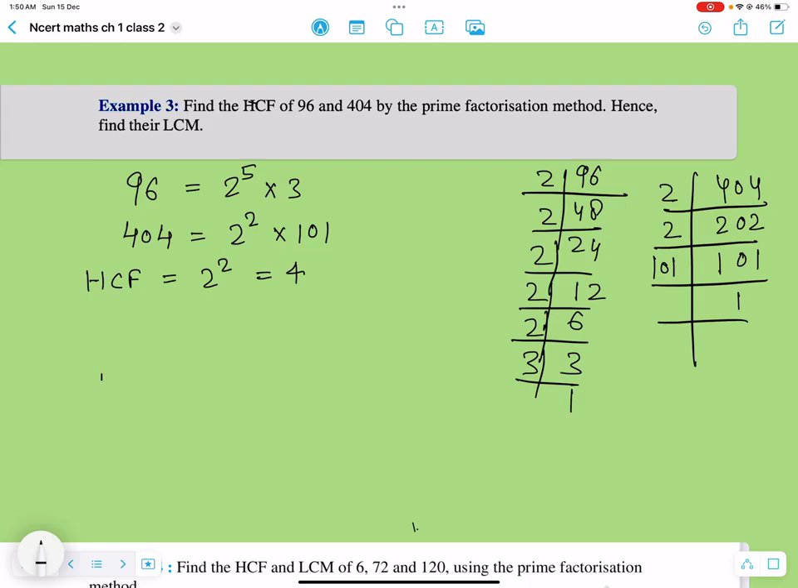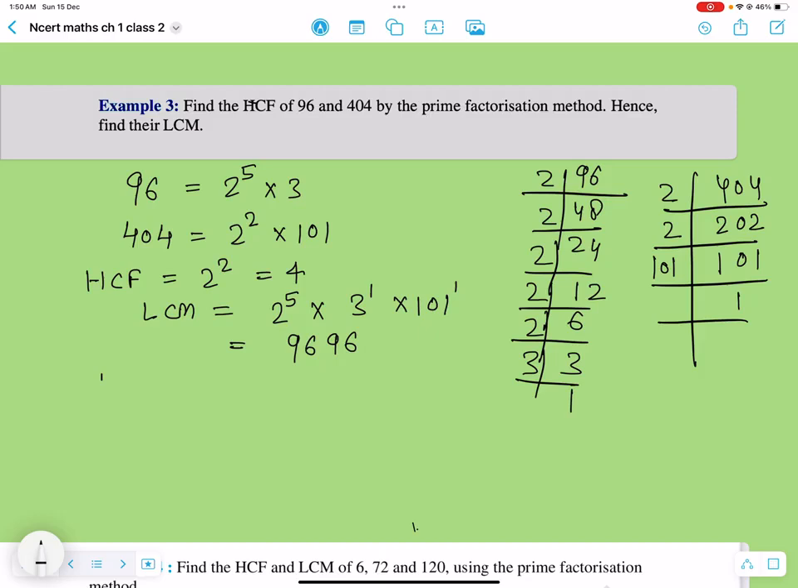So now there are two ways you can find the LCM. You can go with the prime factorization method. So you can say LCM is your unique prime factors, 2, 3, 101, and then their highest powers. So 2's highest power is 5, 3's highest power is 1, and 101's highest power is 1. So when you do that, the answer would be 9696. Obviously, it's in your books. I'm not going to do the calculations.